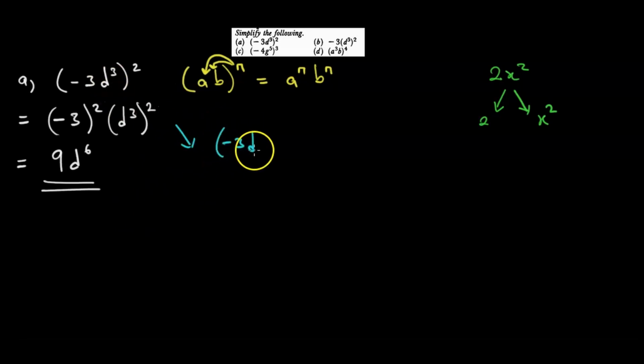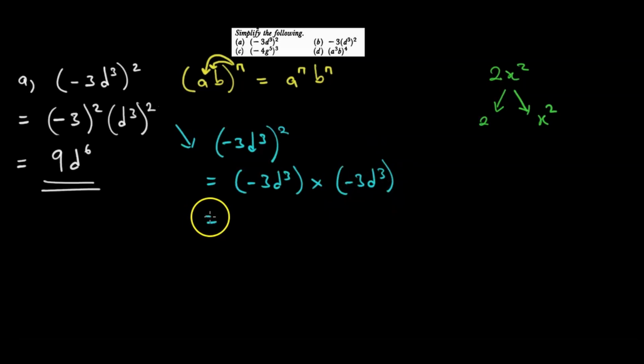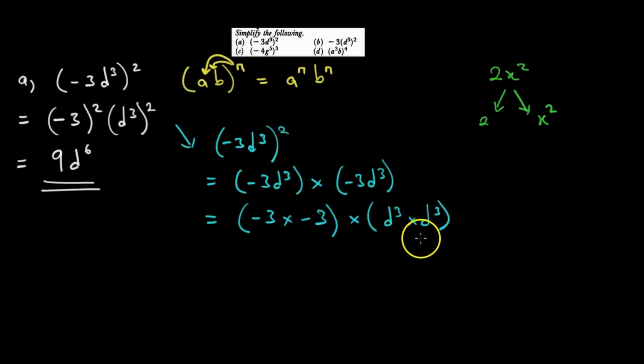We have minus 3d cubed squared. That means minus 3d cubed times minus 3d cubed. That is equal to, separating the numbers on their own, minus 3 times minus 3, then times the letters on their own, d to the power 3 times d to the power 3.